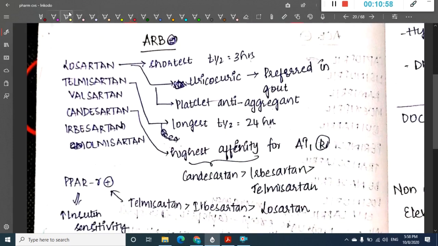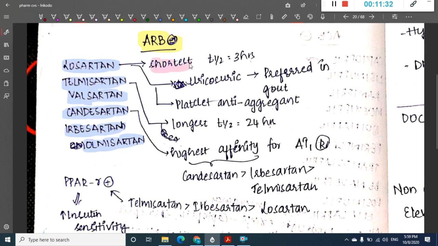The next group of drugs which are important are ARBs. In the ARBs, we have the following drugs. As the name says, they block the angiotensin receptor. The drugs include losartan, telmisartan, valsartan, candesartan, irbesartan, and olmesartan. Okay, what are their actions?